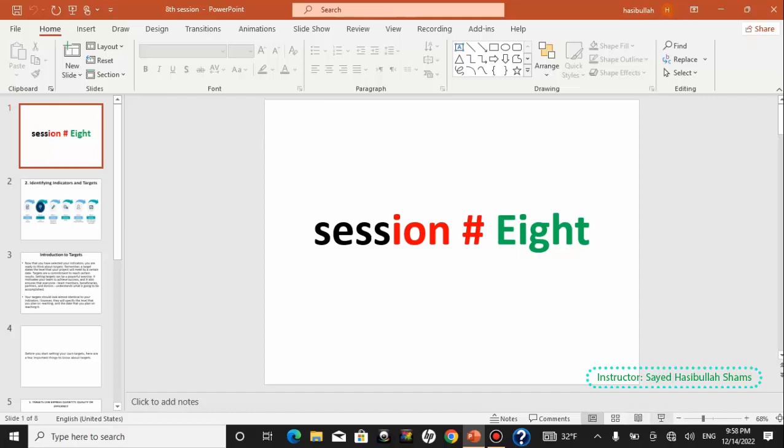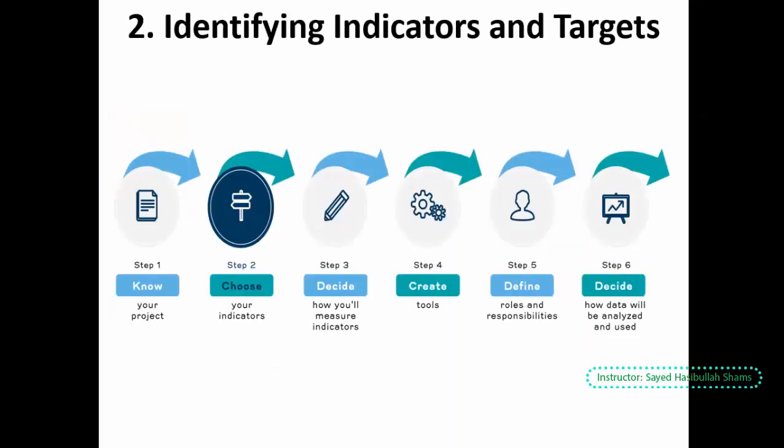Today we will discuss target, and this belongs to the second step: choose your indicators. As we prepare a monitoring and evaluation plan for a mini department, for this purpose we will have different steps to develop the plan for the mini department. Step 1 was know your project, and step 2 is choose your indicators.